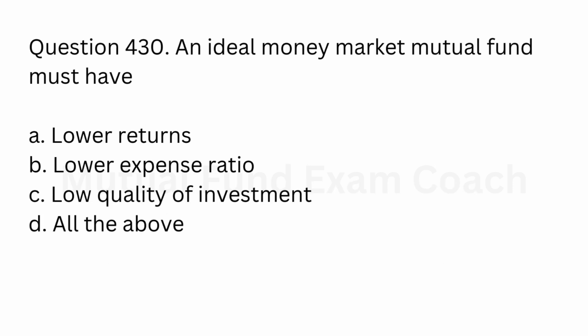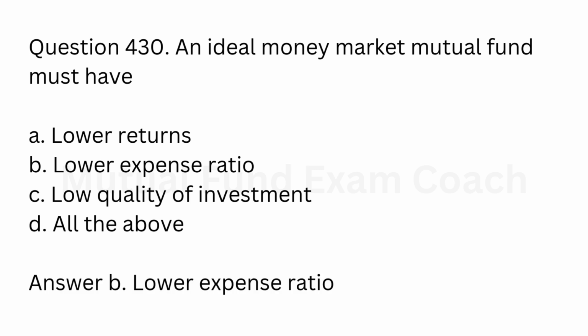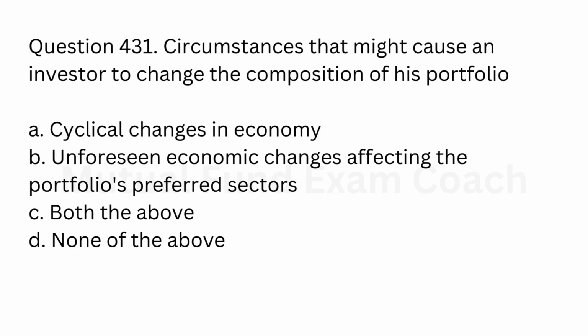Question 430. An ideal money market mutual fund must have A. Lower returns. B. Lower expense ratio. C. Low quality of investment. D. All the above. Answer B. Lower expense ratio.